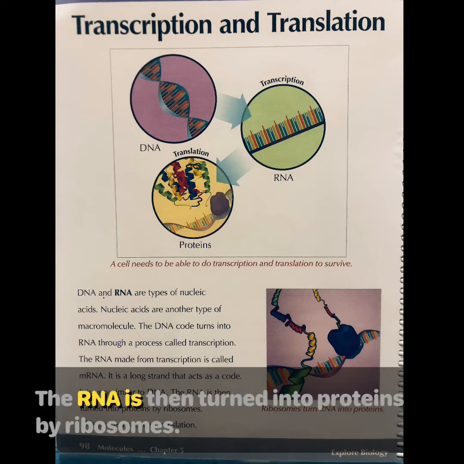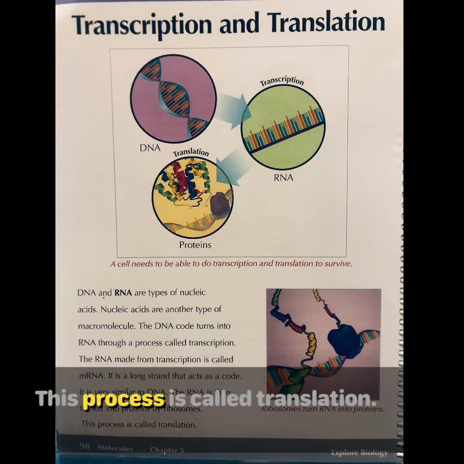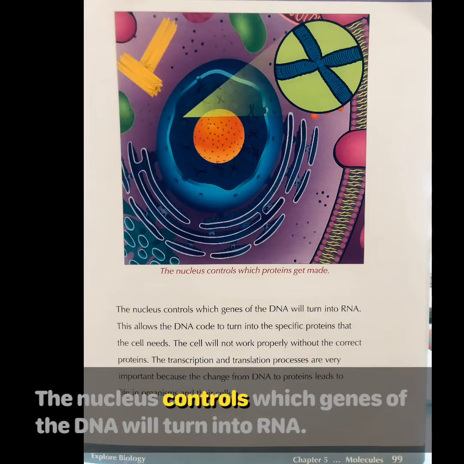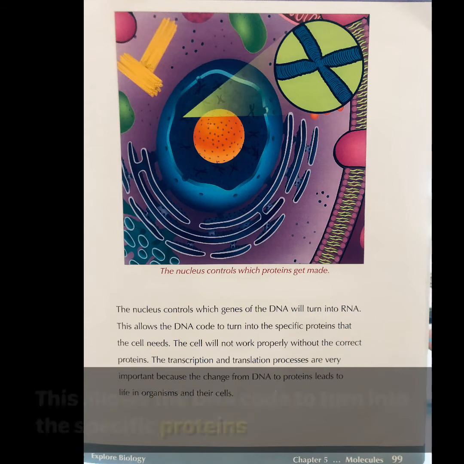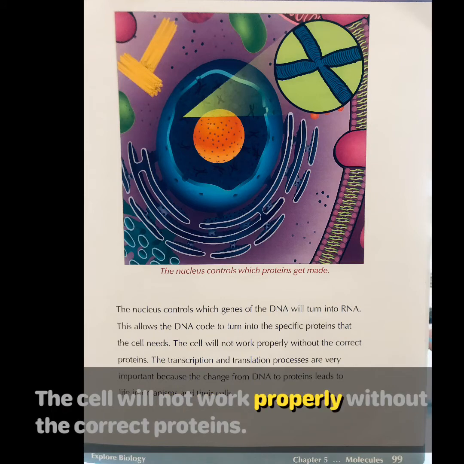The RNA is then turned into proteins by ribosomes. This process is called translation. The nucleus controls which genes of the DNA will turn into RNA. This allows the DNA code to turn into the specific proteins that the cell needs. The cell will not work properly without the correct proteins.